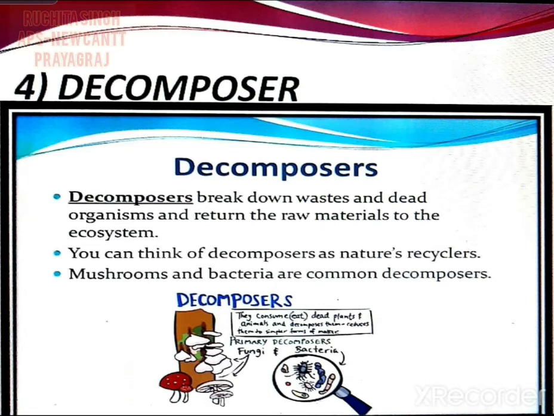So I think, children, you must have understood these 4 basic types of classification of animals. Let's revise it once again. The first type of animal classification was herbivore. As the name suggests, it deals with herbs, like eating only plants. So the examples are sheep, goat, elephant and deer. And they are also known as primary consumers.